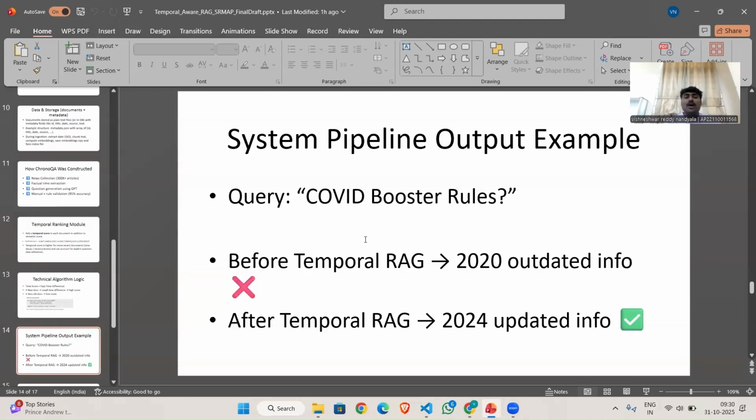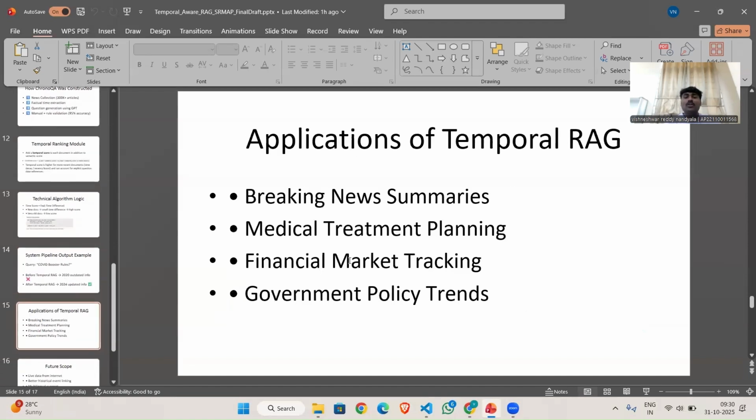Now, coming to the pipeline output example. Here's an example of the system's performance. When we ask a question like COVID booster rules, the normal RAG may retrieve a 2020 document with outdated vaccination information, but the temporal RAG retrieves the answer using the 2024 policy updates.